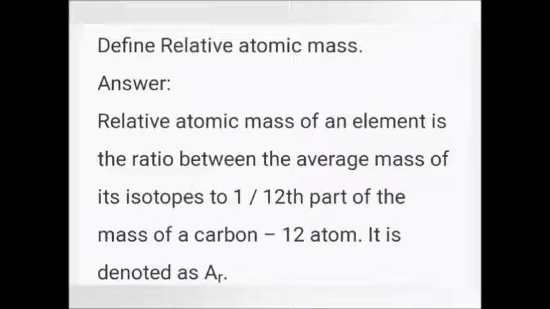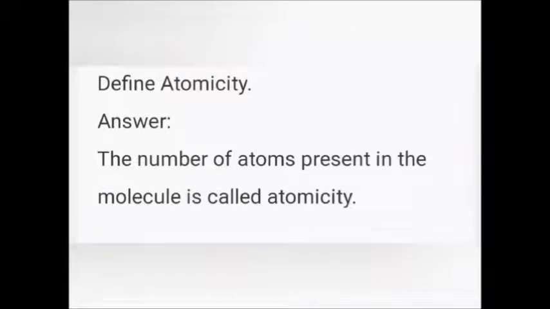Define relative atomic mass. Relative atomic mass of an element is the ratio between the average mass of its isotopes to 1 by 12th part of the mass of a carbon 12 atom. It is denoted as AR. Define atomicity.